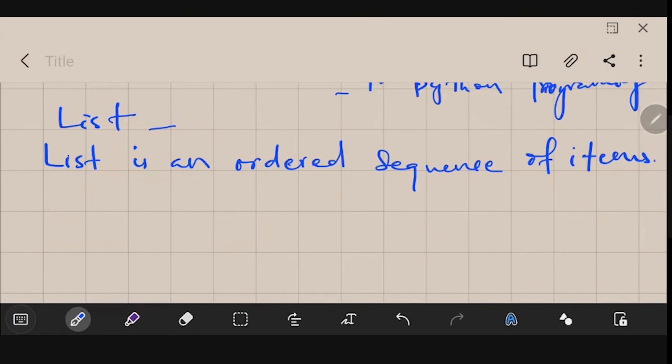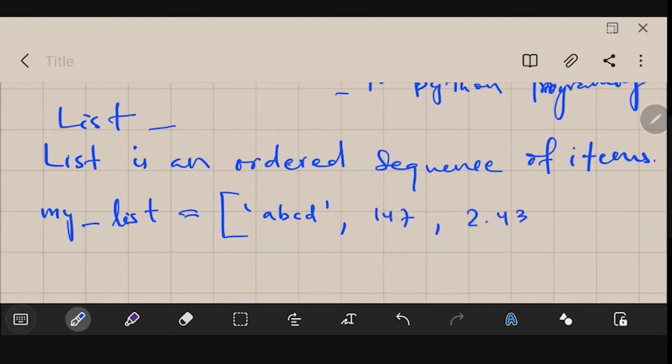Let's say my_list is equal to, in square brackets, I am typing 'ABCD', then comma 147, comma 2.43, then, let's say, my name 'Rajiv', and then comma, and I am typing 74.9.